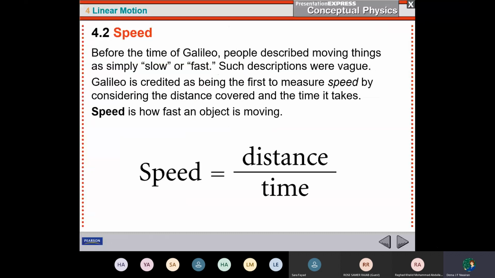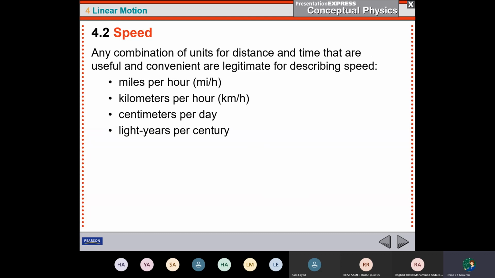So here now, we say that the speed is a distance over time. If I need to describe the speed, I need to measure the distance, and also I need to measure the time. And since it is a rate, I need a unit. What will be the unit of the speed? It is a distance over time.